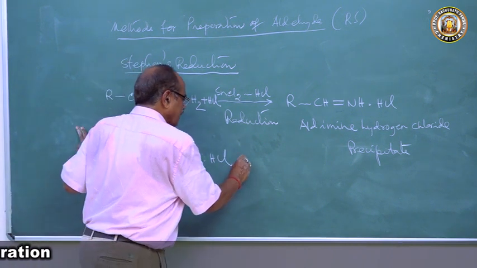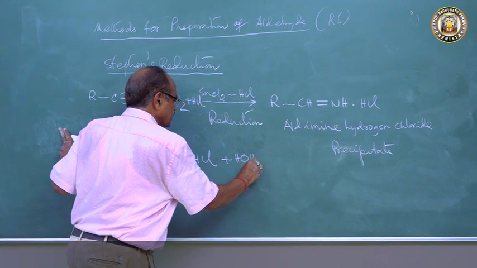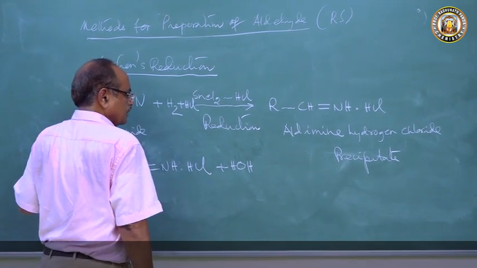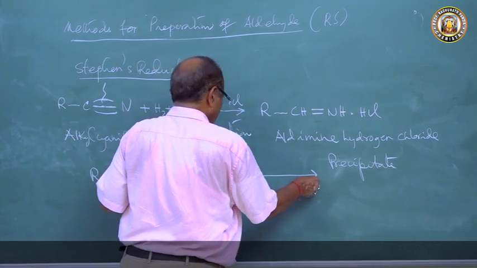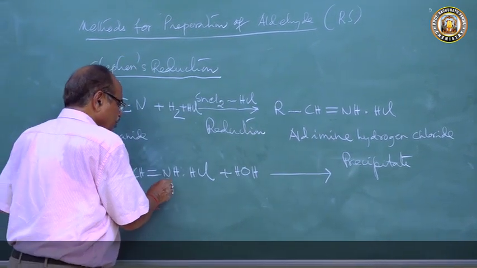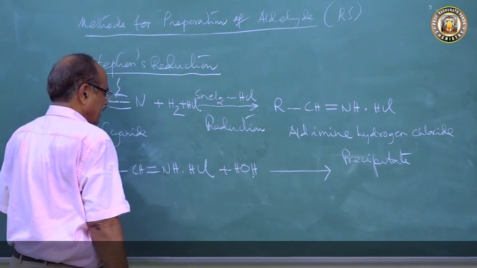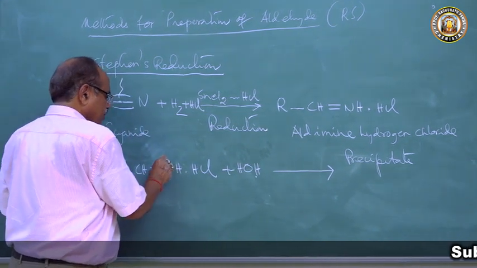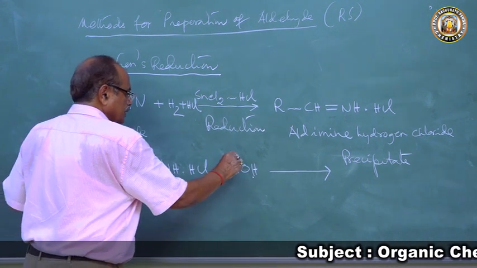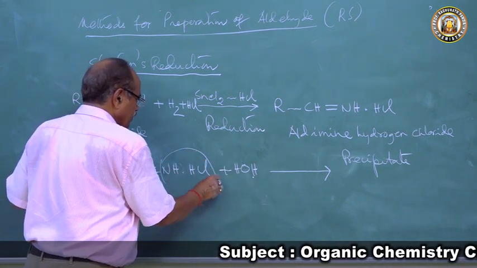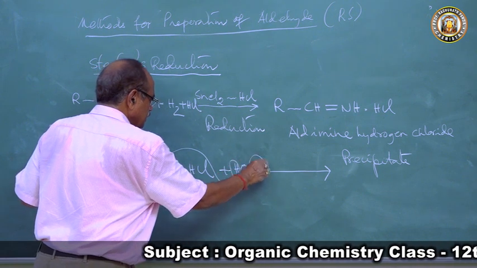Now this is hydrolyzed. Then what will happen? The NH·HCl and 2H go.